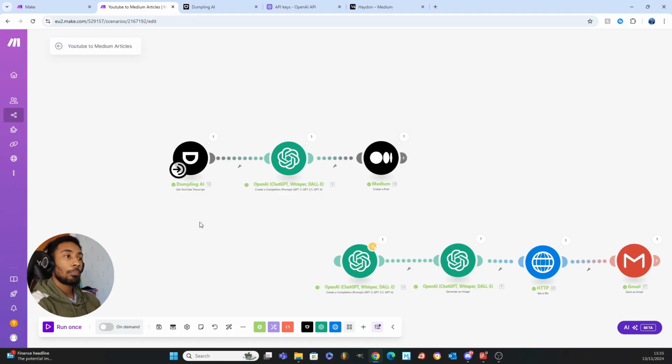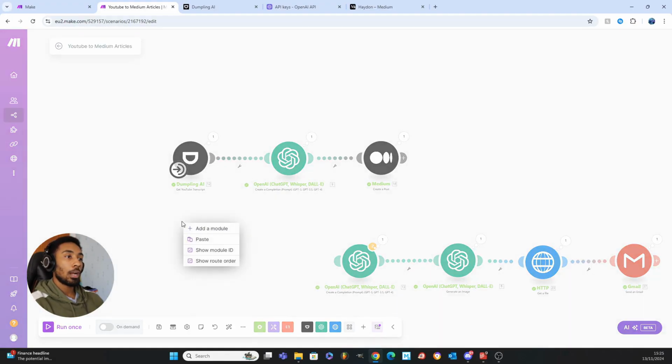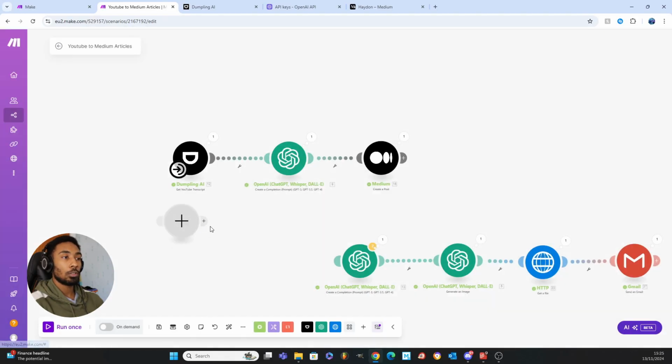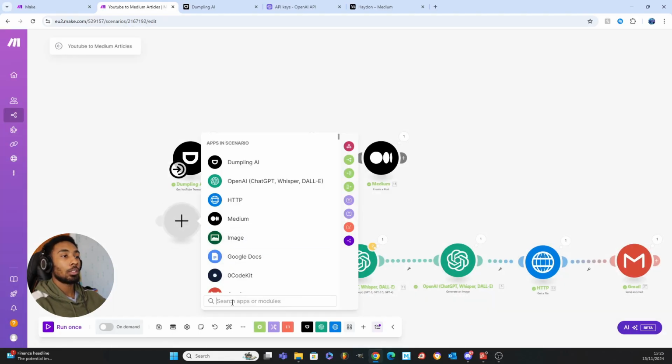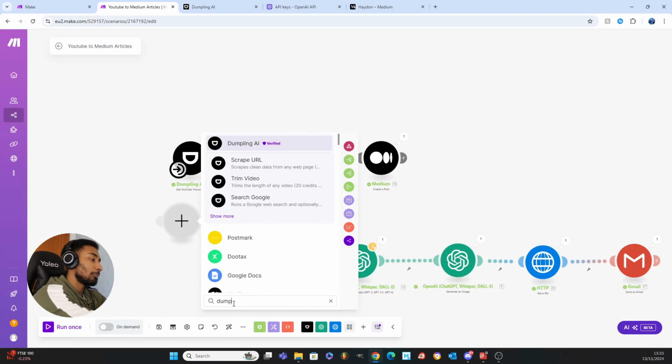Dumplings AI is what is going to scrape your YouTube video and download or print out a transcript. That is the transcript of your YouTube video. So if we right click on anywhere on the page, you're going to click add module, and you're just going to type Dumplings AI.